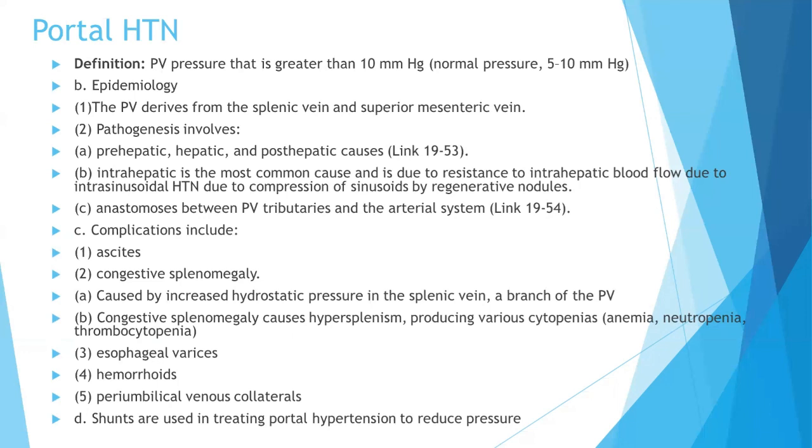The anastomosis between the portal vein tributaries and the arterial system is a predisposing mechanism behind the development of portal hypertension. The complications include obviously ascites and congestive splenomegaly, which is caused by increased hydrostatic pressure in the splenic vein, a branch of the portal vein. The congestive splenomegaly causes hypersplenism, producing various cytopenias like anemia, neutropenia, and thrombocytopenia. Also, there can be esophageal varices, hemorrhoids, and periumbilical venous collaterals.